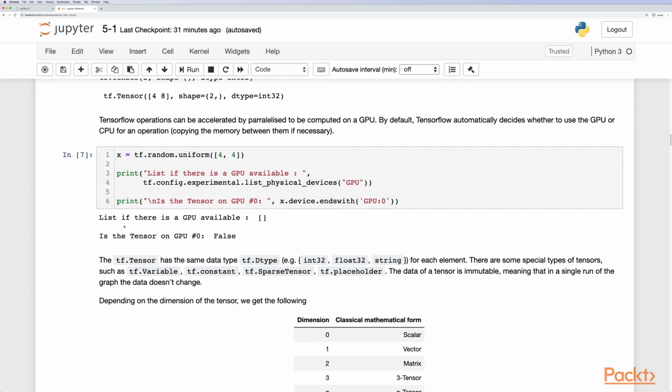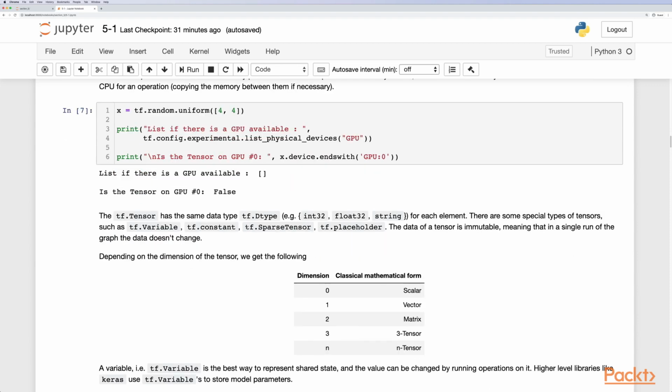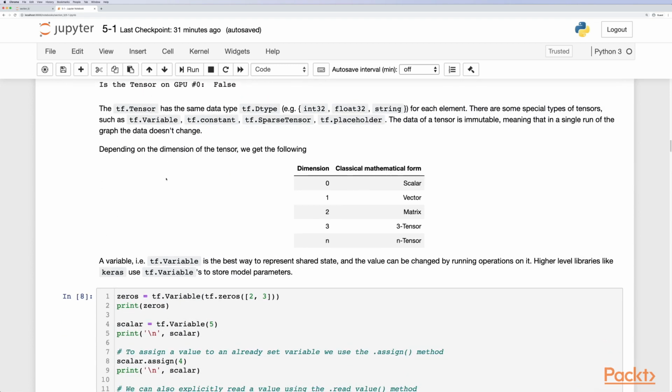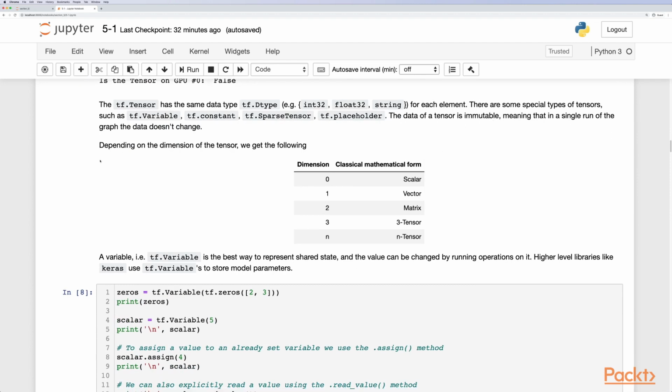In this case, unfortunately, my system isn't compatible with TensorFlow, but you can easily get a system to work on it. Also, a quick note here, you don't need a GPU-compatible device to run TensorFlow, because it can easily run in CPU or GPUs as well. So TensorFlow has the same data type throughout for each element, and there are some special types of tensors, such as variable and constants, sparse tensors, and also placeholders.